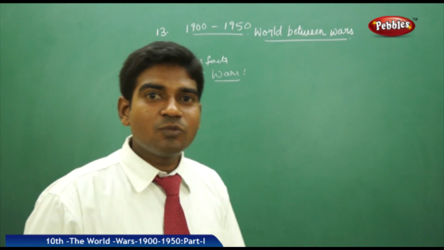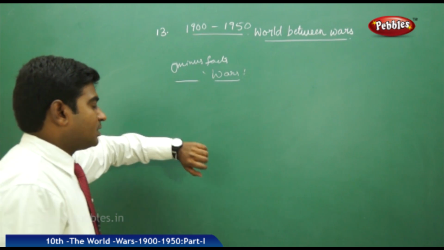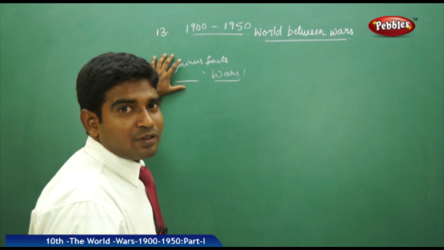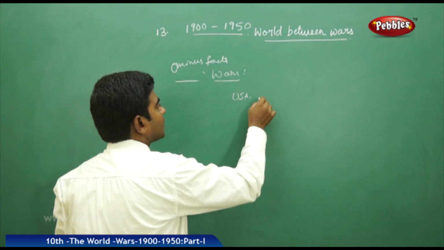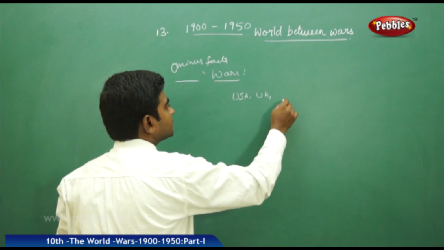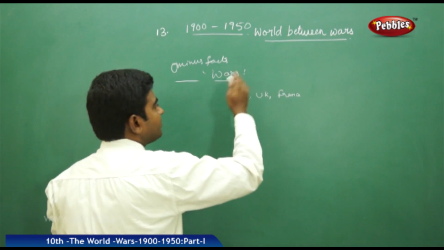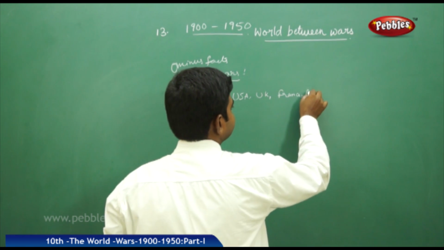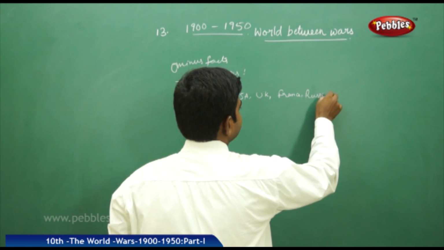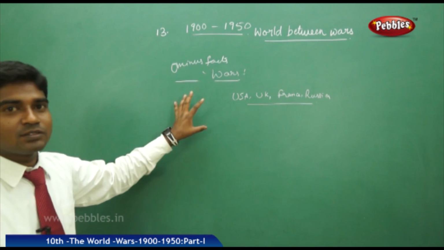You have to understand them very clearly, because during the wars period, the Western countries, starting with USA, UK, France, are the main key countries. Other countries, like Russia, played a vital role in the world wars.